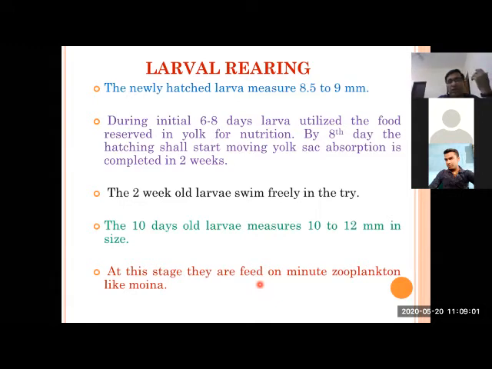After 2 weeks, you have to arrange all types of feeds, and by 10 days onward its size will be 10 to 12 mm, and it starts feeding on minute zooplankton, small nauplii and rotifers, not Cladocera and Cyclops. Normally, nauplii and Cladocera it will prefer to have in the diet.